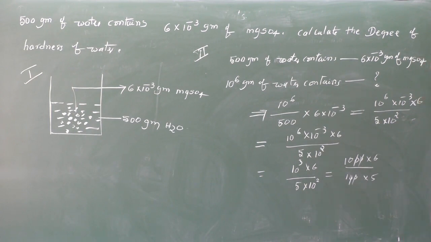So here 60 by 5. So this value is 12 grams.